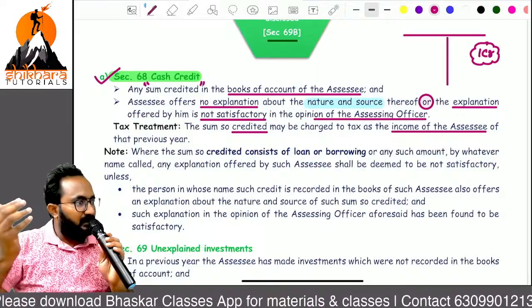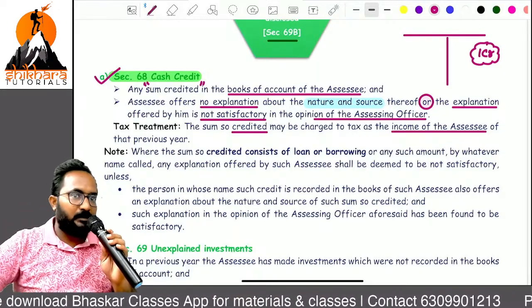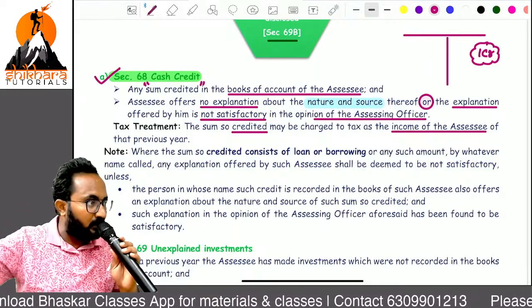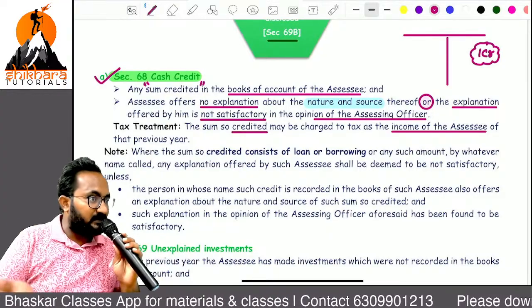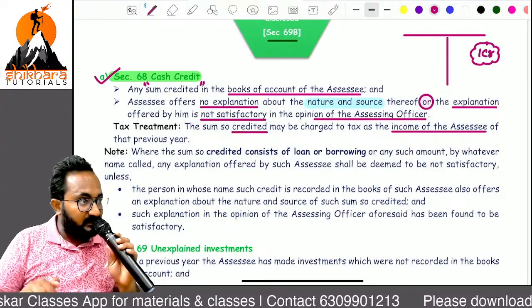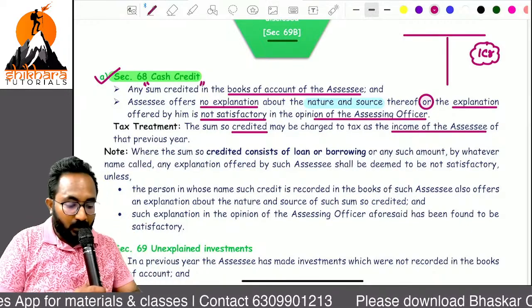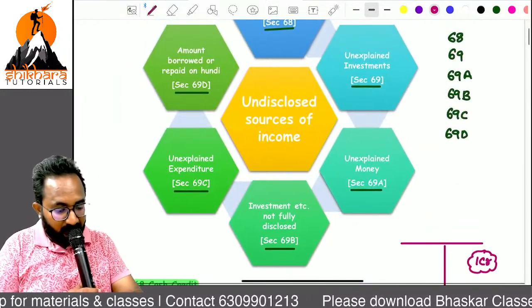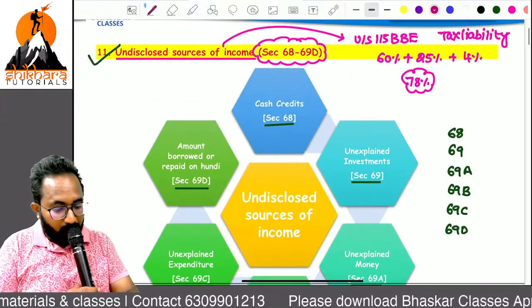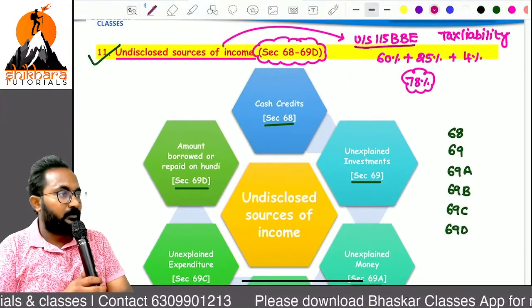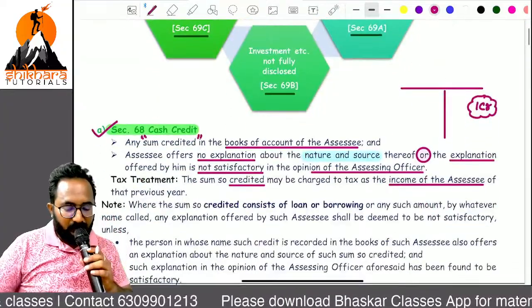Generally, if you are showing it as a business income or genuine income, it will be taxable at the normal tax rate only. But you are undisclosing this income by way of Section 68. The AO identified this undisclosed income. Now it is taxable under section what, ma? 115BBE. So just you can remember cash credit.